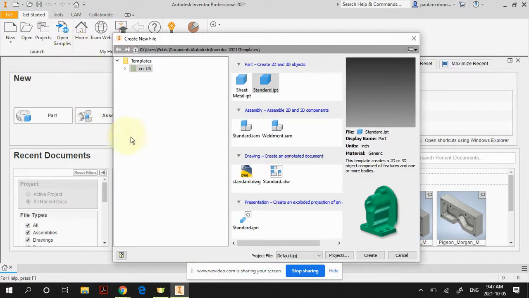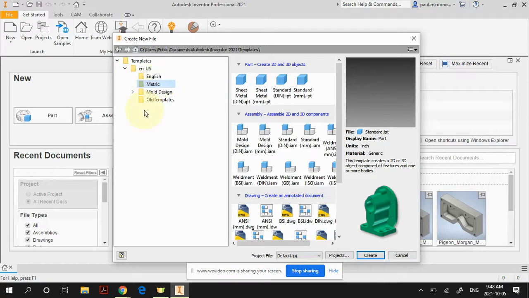It'll take a second, and this screen will pop up. Where it says templates up here in the right-hand side, make sure it says English US. If it doesn't say English US, you can click here and you can change it, okay? Actually, sorry, my mistake, not English US, we want metric, okay?